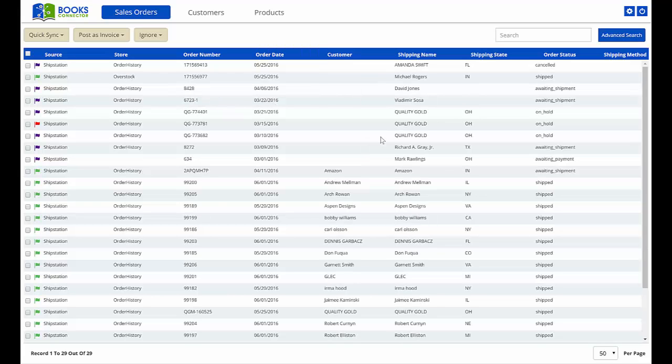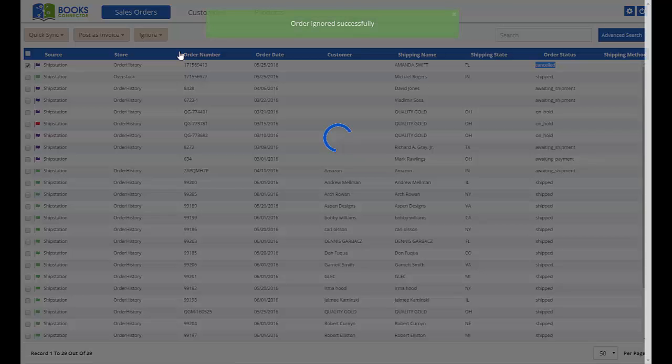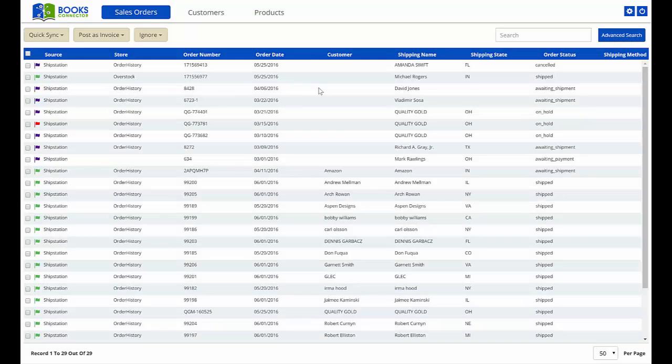Now there might be instances where you need to ignore an order. You don't want to deal with this canceled order over and over again, so you select that, click on the Ignore Power button, click Ignore Selected, you get your notification, and the order disappears.